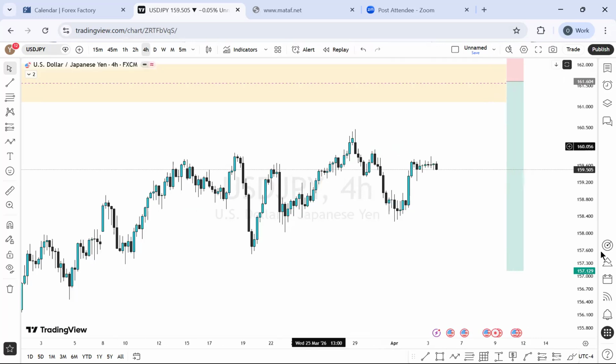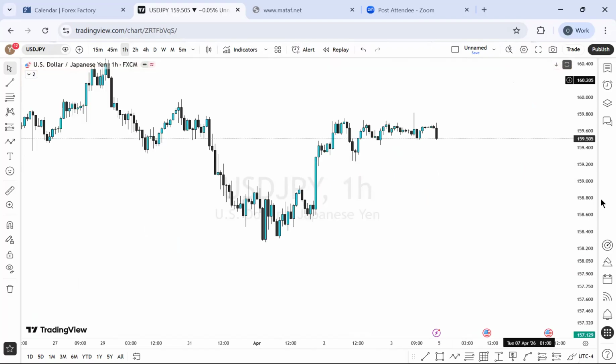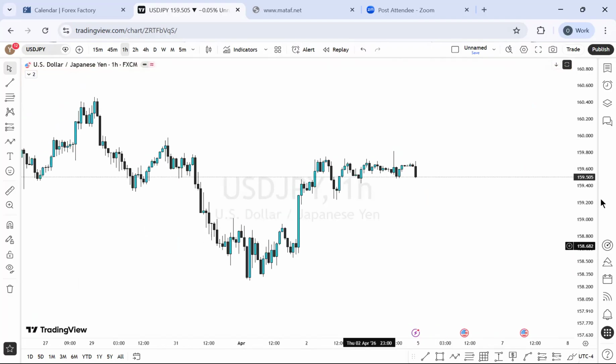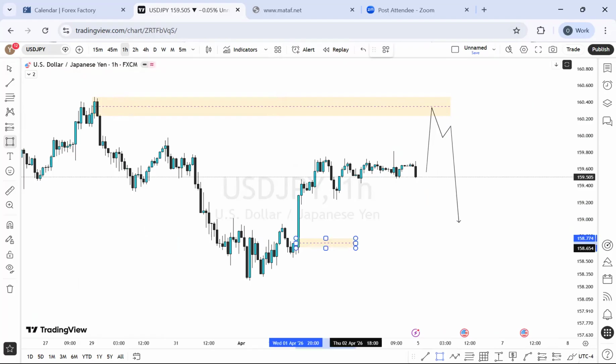1 hour time frame, please. I'm going through this. We have two zones right here in front of me. I'm seeing two things at the same time. One, we have a zone here, which is very reasonable. If the price actually gets to this level before we see a sell, this is also a very good one right here. This can happen. At the same time, we have another zone here, which is also a very good zone.